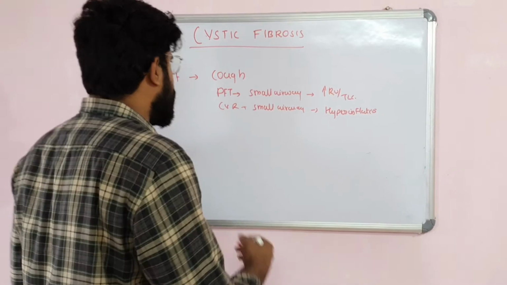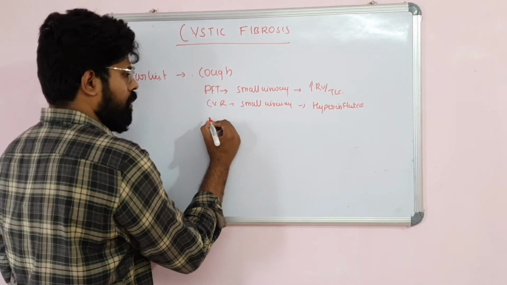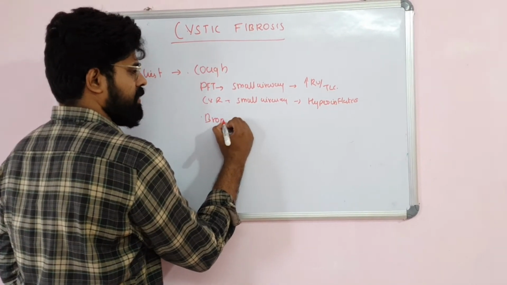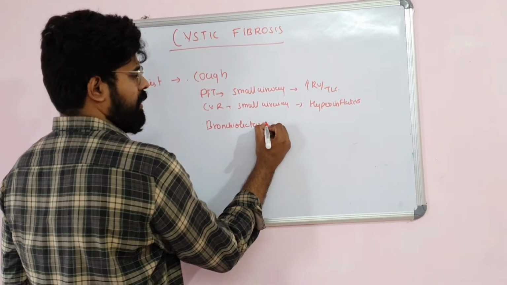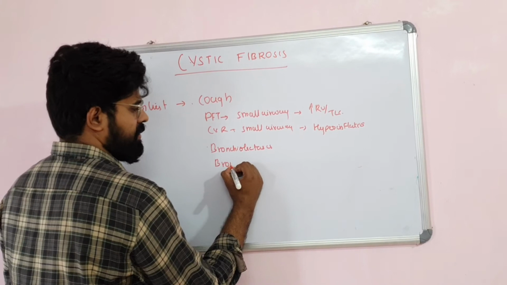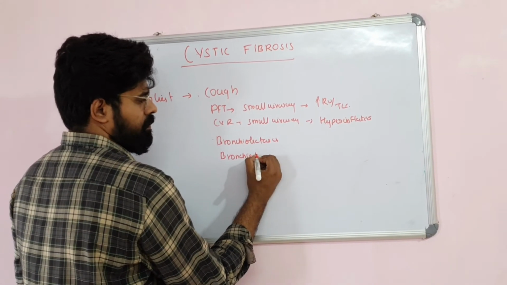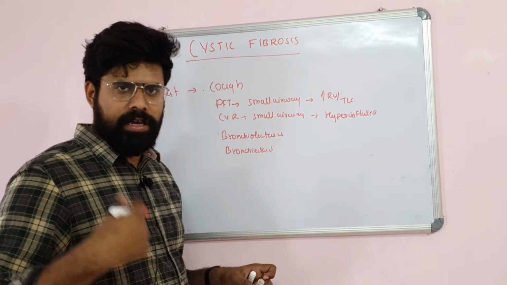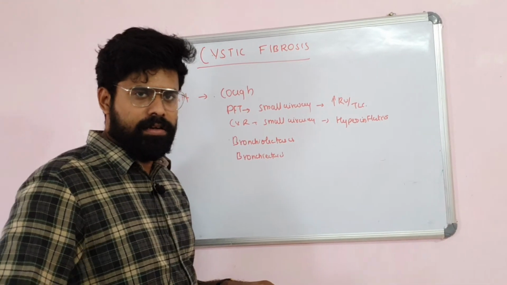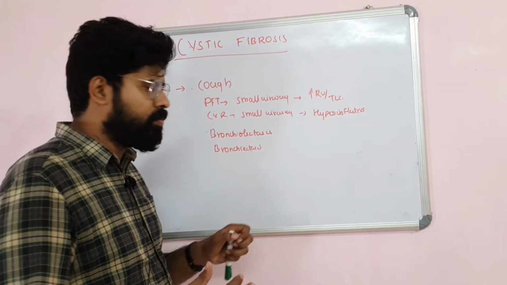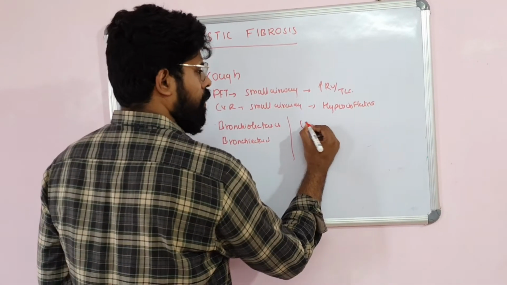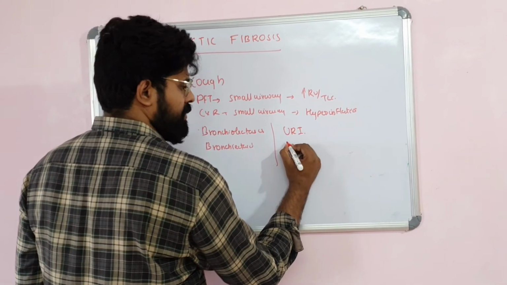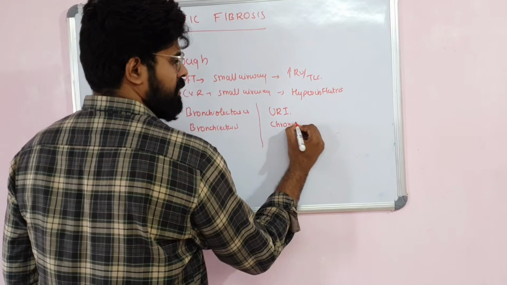The other respiratory findings include bronchiolectasis in children. In adults, they can develop bronchiectasis. Recurrent cough, recurrent infections, and recurrent bronchial damage will cause bronchiectasis. Along with that, they can also have upper respiratory findings, frequent upper respiratory infections and chronic sinusitis.